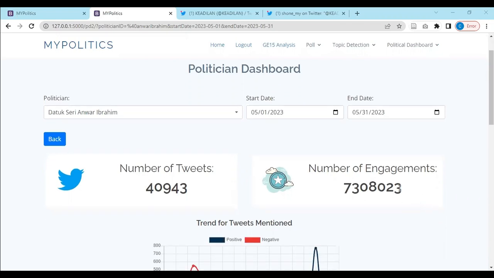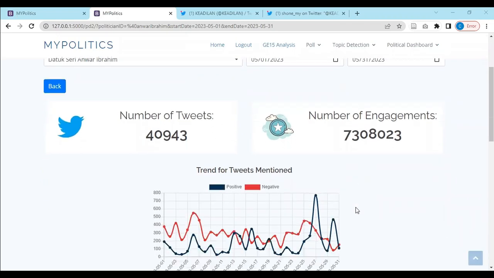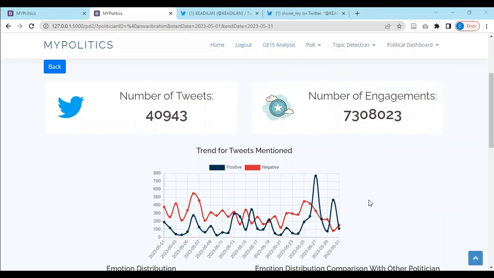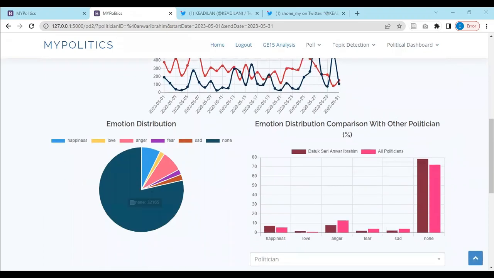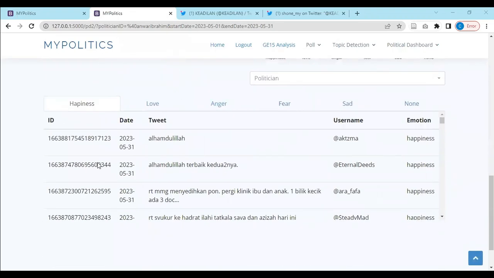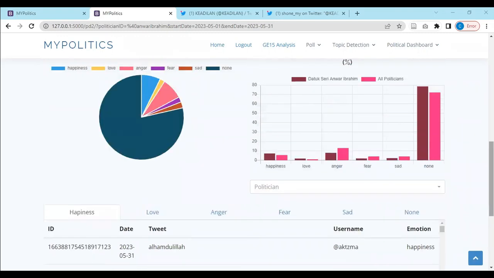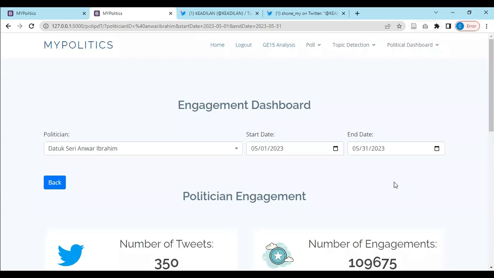In this case, you can see the number of tweets is over 40,000, and we can see the trend for tweets mentioning Dato Sri Anwar Ibrahim, and this is similar to the previous page. And the table is all similar. As we can see, Dato Sri Anwar Ibrahim is well received because he has high happiness as well as low anger emotion. So similarly, the politician dashboard also has an engagement dashboard where the politician can view the popular tweets